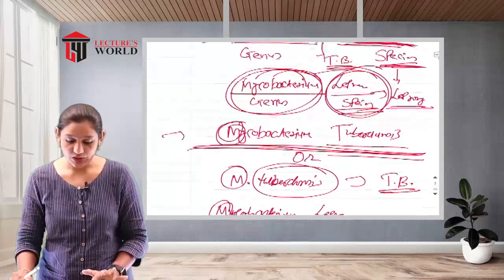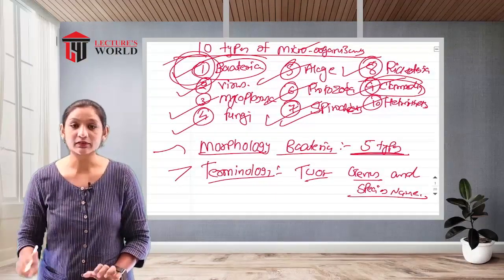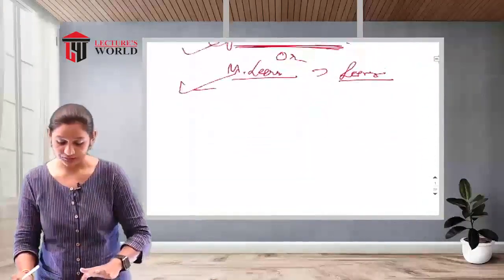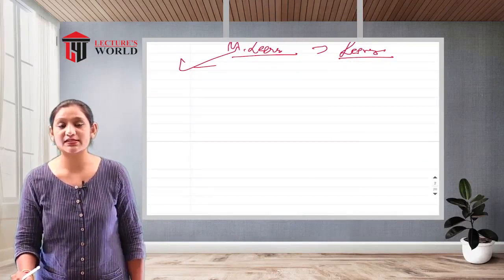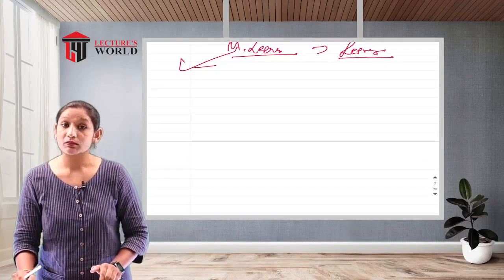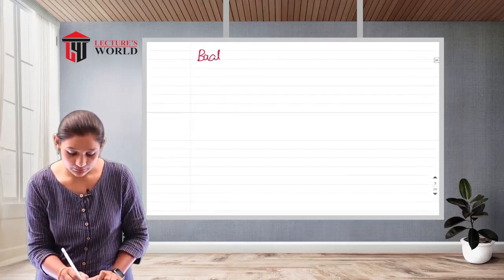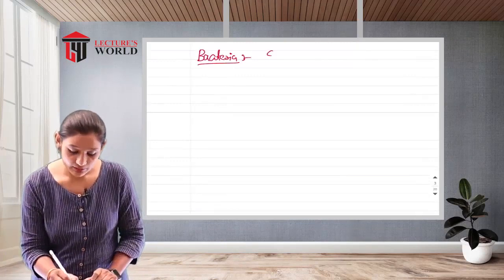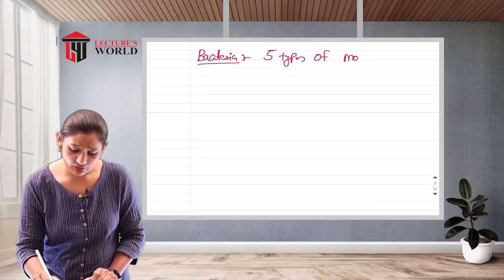Clear? Let's talk about the first type of bacteria and their characteristics. I hope you understand the terminology and the very basic introduction of microbiology. Right, bacteria have 5 types of morphology.